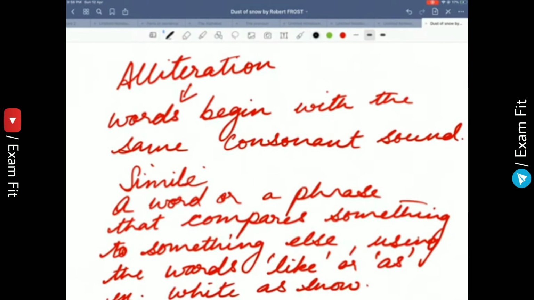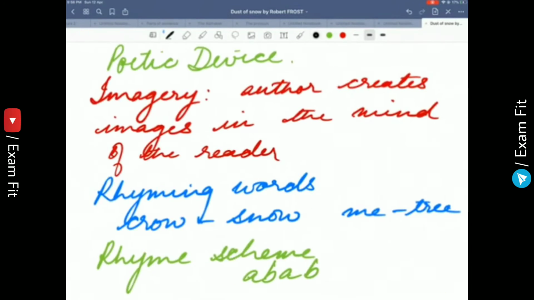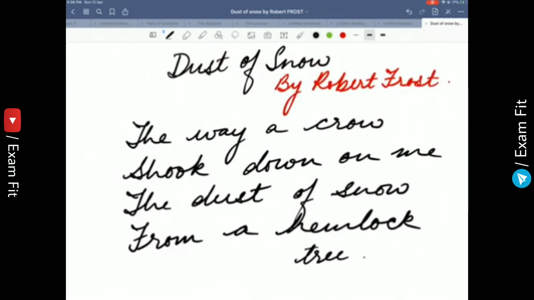What did the crow do? The crow shook some snow and it fell on the poet. How did the snow fall on the poet? The snow fell on him like a shower of white dust. And the crow was responsible for the dust of snow falling on him. And the poetic device in the first paragraph is imagery.